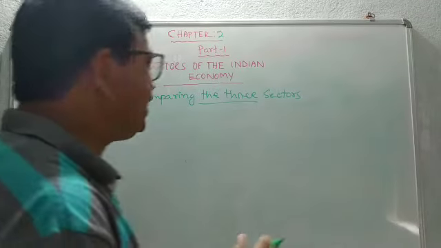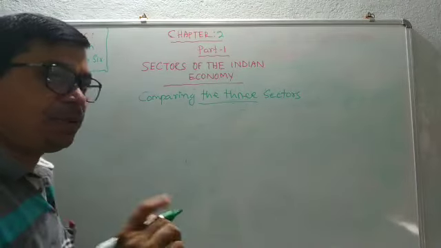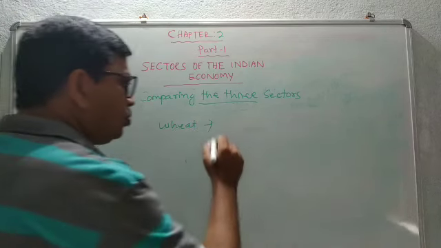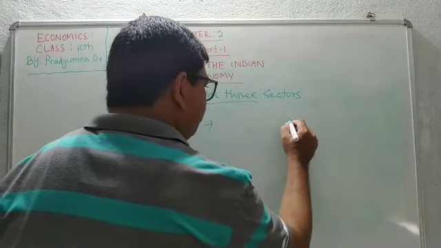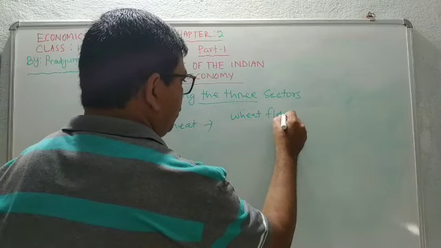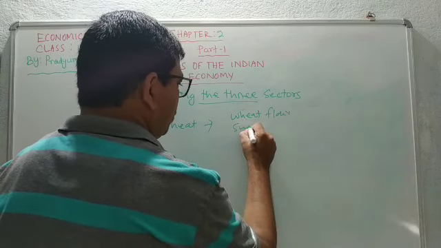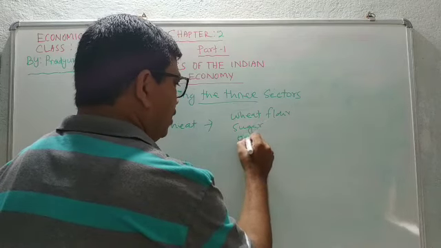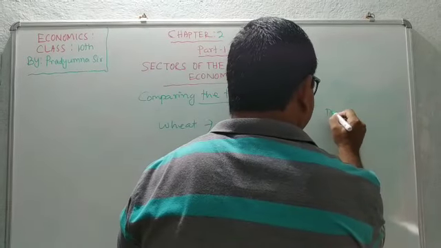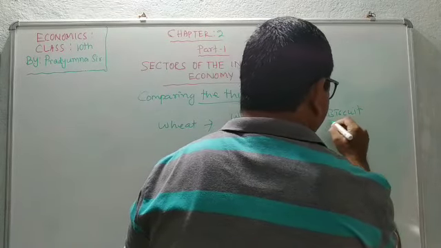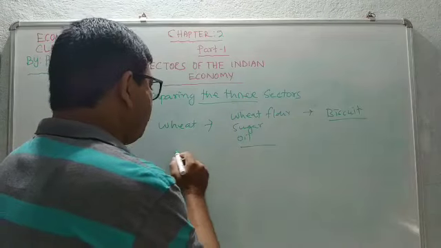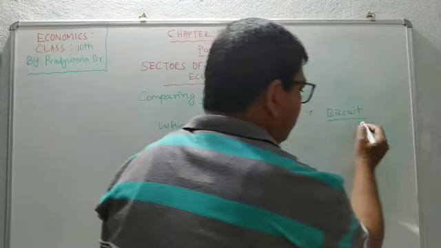Take for example, biscuit. Biscuit is prepared from wheat. So how is biscuit prepared? It also needs wheat flour, thereafter sugar, oil, or other things. These are the intermediate goods in order to produce the finished goods, that is biscuits. So we will calculate only the finished goods and not the intermediate goods. This is the primary goods, this is the intermediate goods, and this is the finished goods.